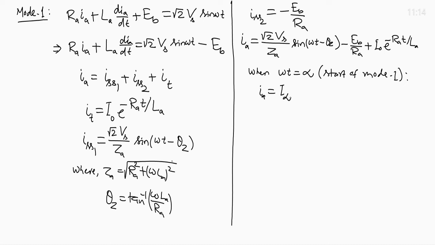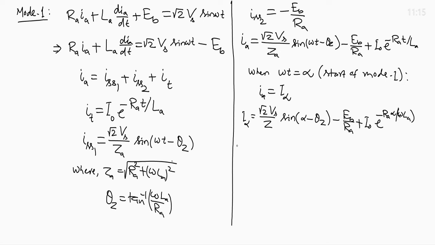Applying the condition, I_alpha equals root 2 V_s by Z sin of alpha minus theta_z, minus E_b by R_A, plus I_0 e to the power minus R_A alpha by omega L_A.